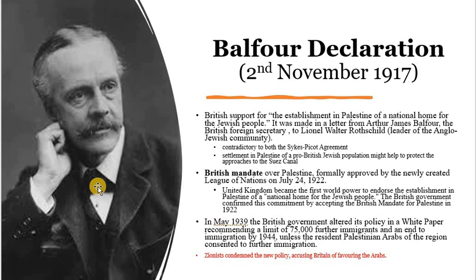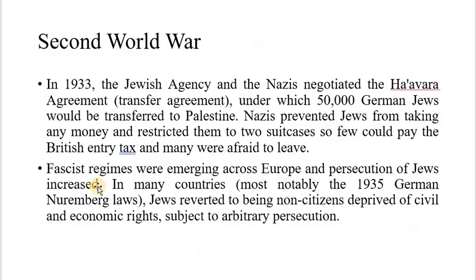So you can say that with this policy, the Zionists condemned it, accusing Britain of favoring the Arabs. All the Jews were against it. Why only 75,000? But they were not aware that it was only on paper, that it was the White Paper. The Second World War started, and the Second World War changed the respect for the Jewish community all over the world.